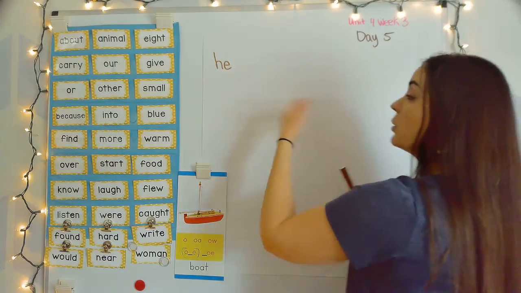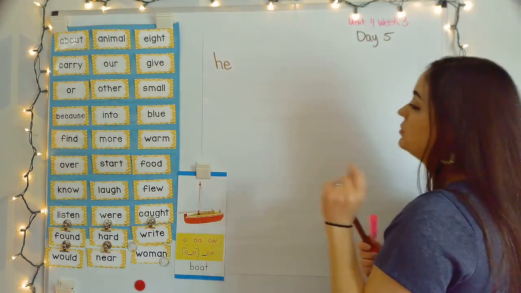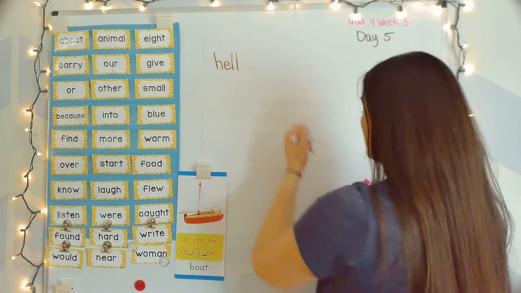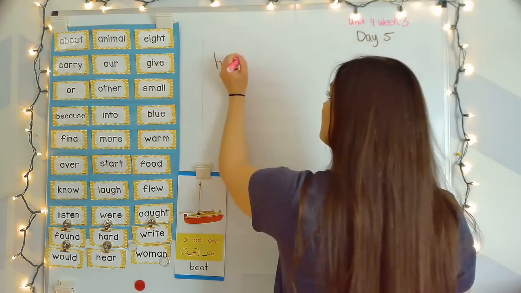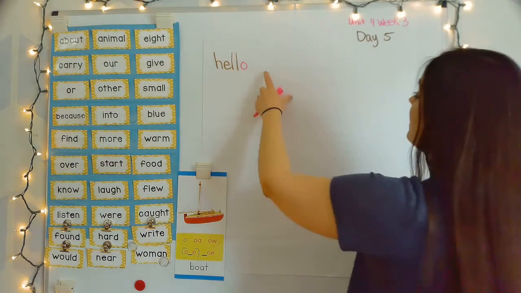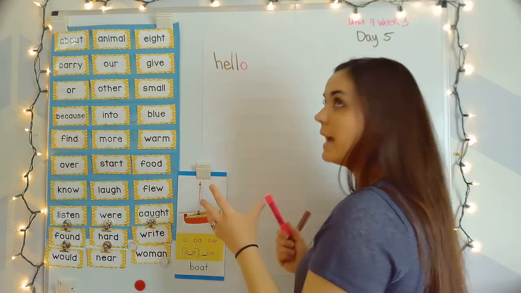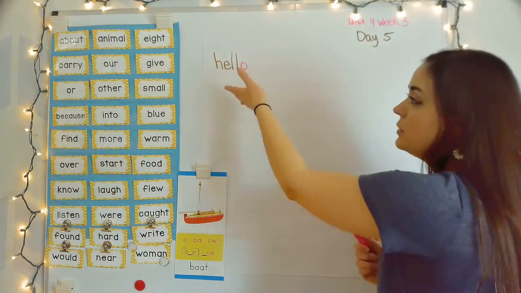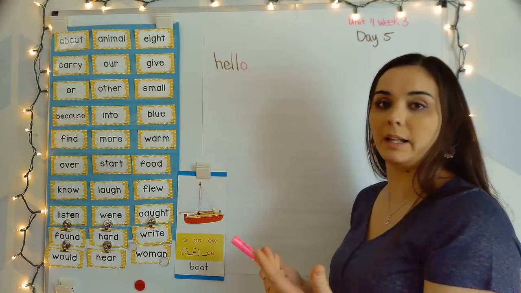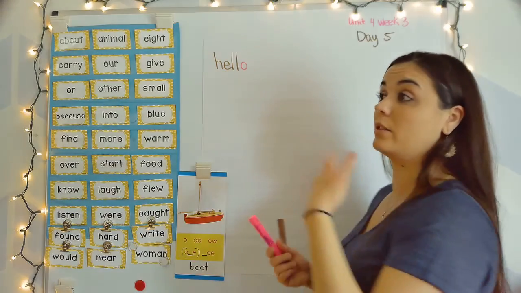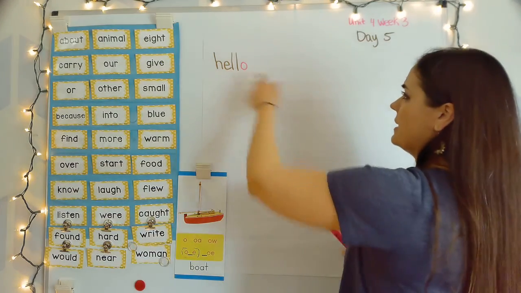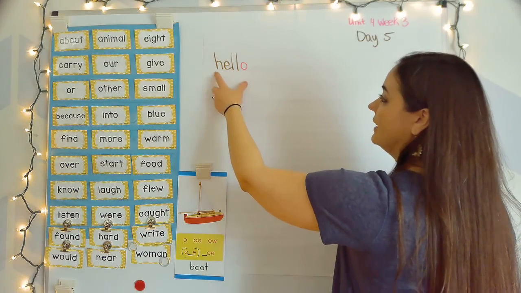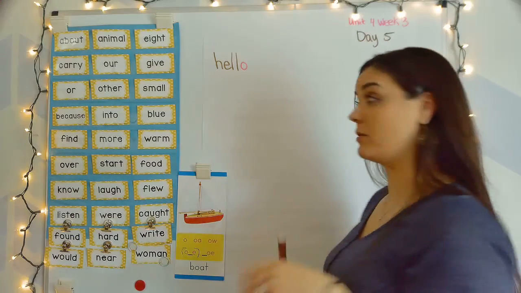short E. In the word hello, you hear eh. You do not hear E. Ha, eh. And remember, you just double up on that sound, ol. And then in the word hello, that O by itself says the long O sound. Ha, lo, hello. So if you didn't know what this word was automatically if you're reading it in a book, you could try it with a long E. Because last week we learned that E by itself can also say the long sound. Ha, e, ol, o. Hello? That doesn't quite sound right.